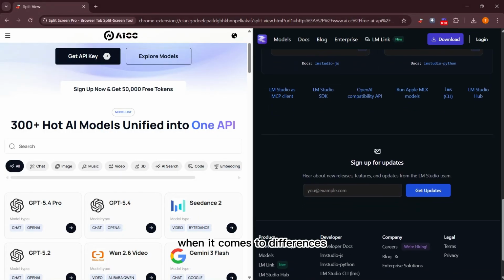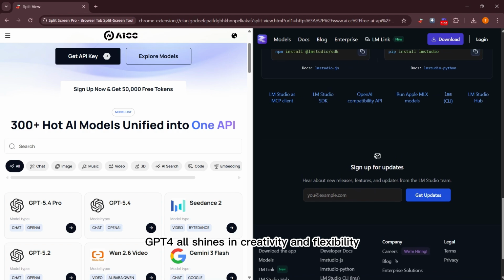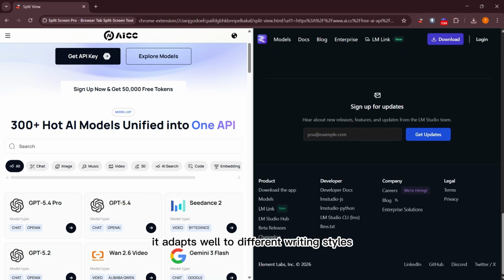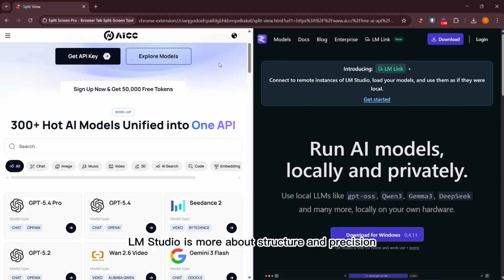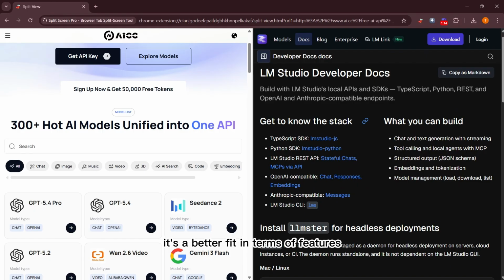When it comes to differences, GPT4all shines in creativity and flexibility. It adapts well to different writing styles. On the other hand, LM Studio is more about structure and precision. If you need detail and organized content, it's a better fit.